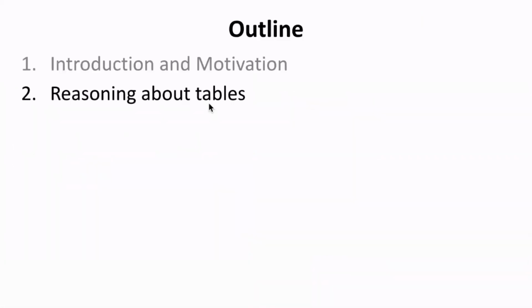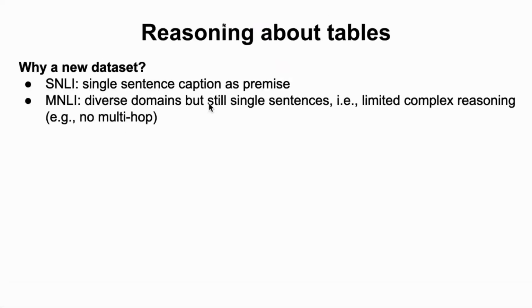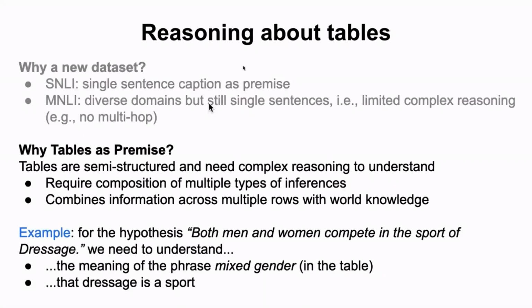Now that we have introduced it, let's talk about reasoning in our InfoTabs tables. So why did we create a new dataset? Because the existing dataset such as SNLI has a single sentence caption as a premise. MNLI tried to overcome some of the problems by having diverse domains, but these are still single sentences with very limited reasoning, no multi-hop. So in InfoTabs, we have tables as a premise. Tables are semi-structured and require complex reasoning.